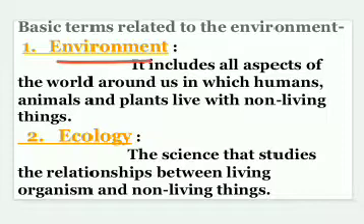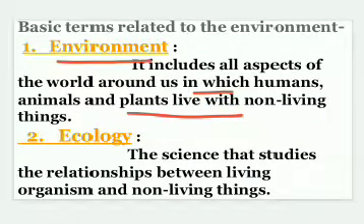It includes all aspects of the world around us in which humans, animals, and plants live with non-living things. It means our surrounding contains various living and non-living things. So this is the definition of environment.